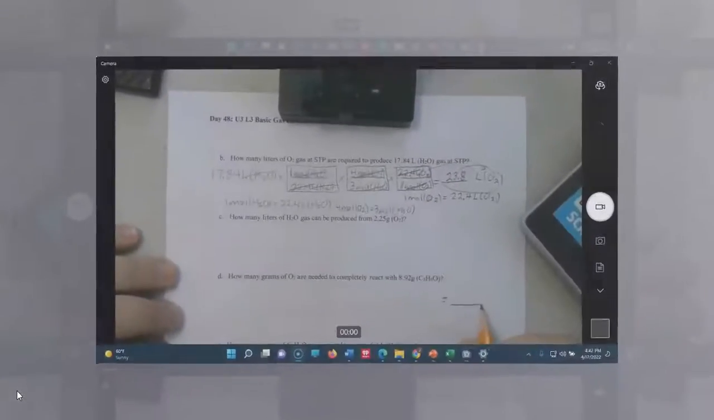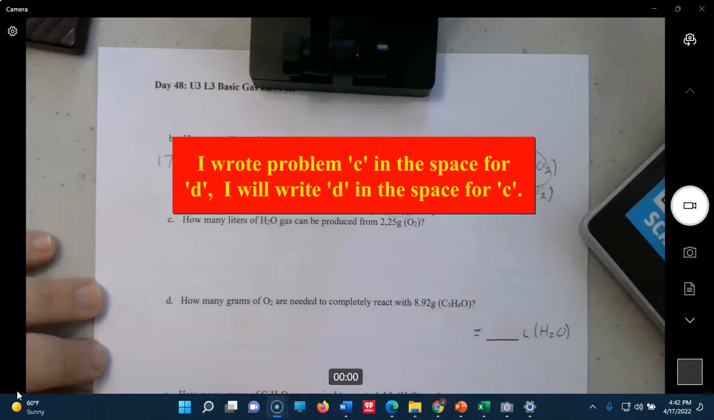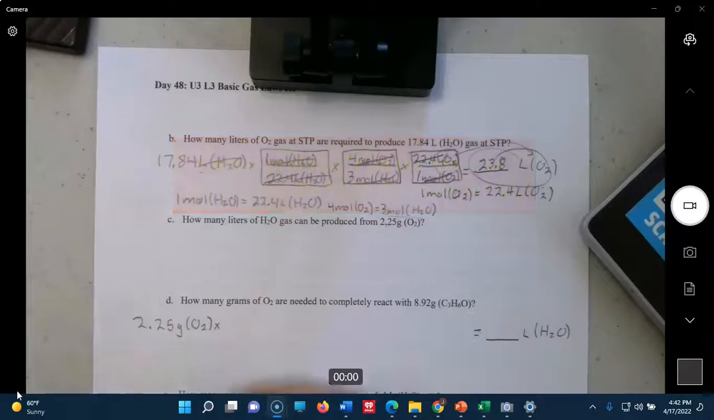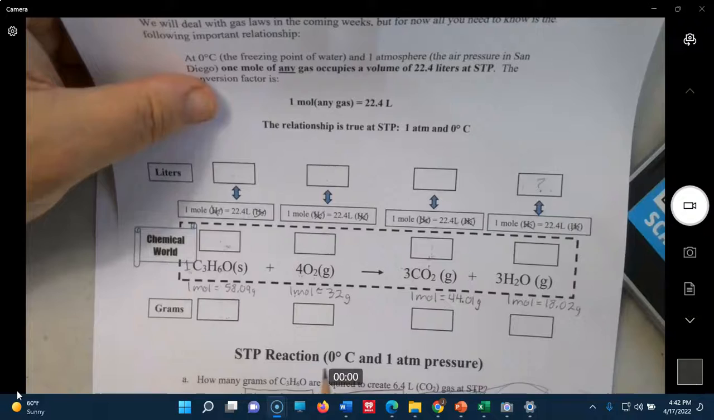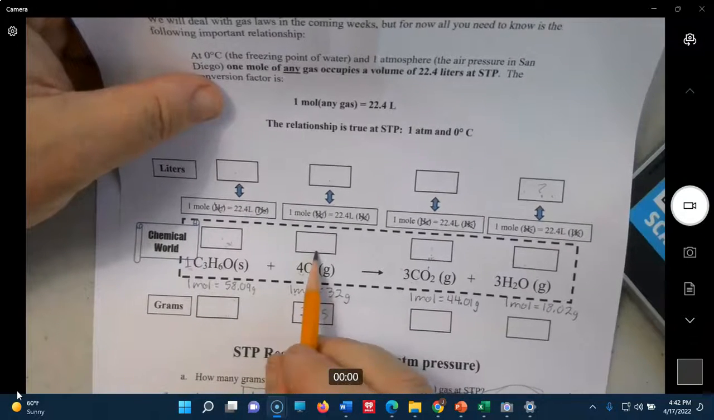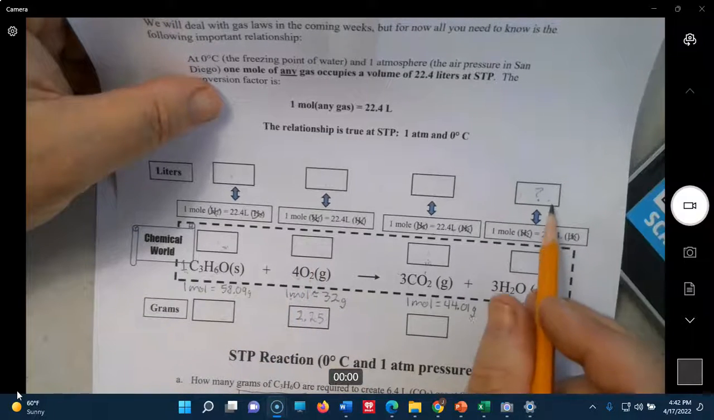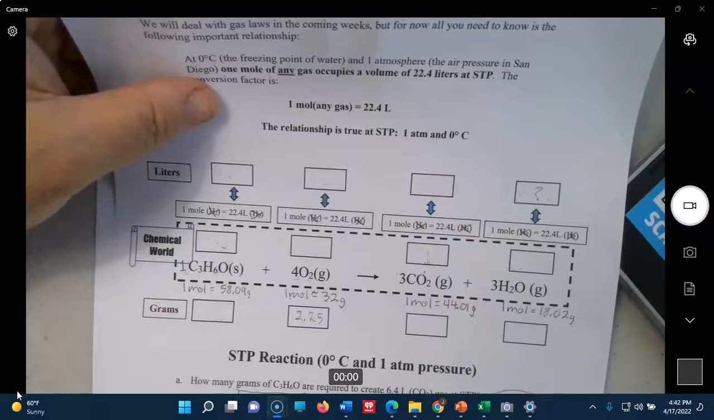Okay, how many liters of H2O can be produced by 2.25 grams of O2? So we're just going to right away come over here. Liters of H2O is what we're looking for. Grams of O2 is 2.25. That's down here. So the path is through the molar mass to moles, moles to moles, and moles through liters, or through the conversion to the liters of H2O.